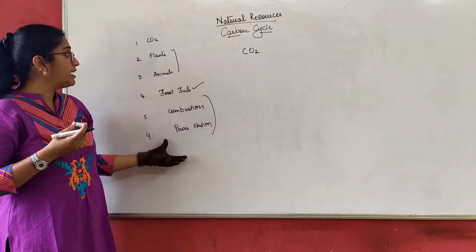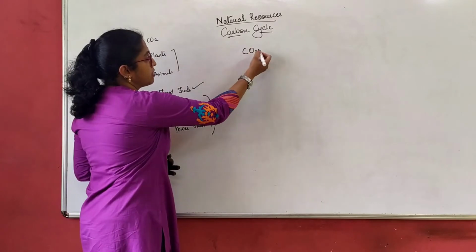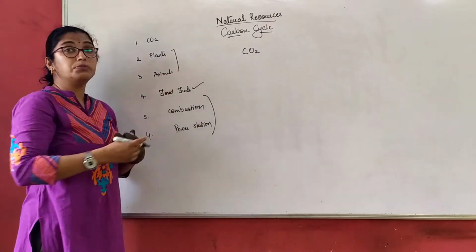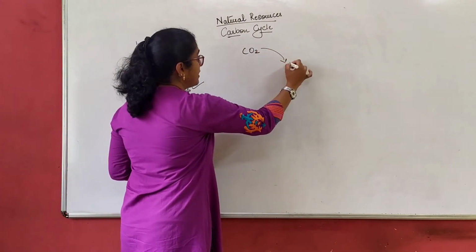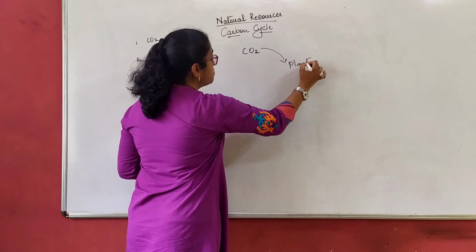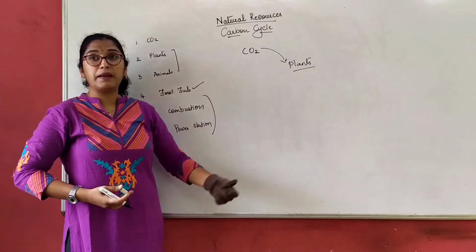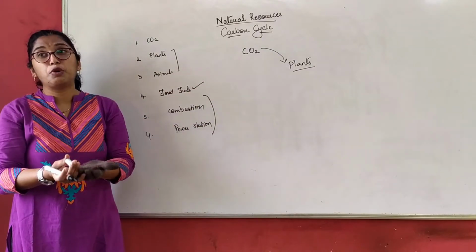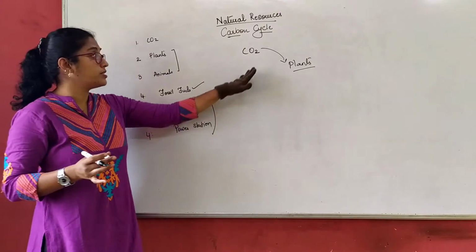So let's understand the carbon cycle in detail. We can talk about carbon dioxide present in the atmosphere. What happens? It is consumed by green plants in the photosynthetic activity. So if I write plants here, plants consume carbon dioxide. What is the photosynthesis process? Green plants take in carbon dioxide in the presence of sunlight and water. It produces food, that is glucose, and releases oxygen. We know that process, right?